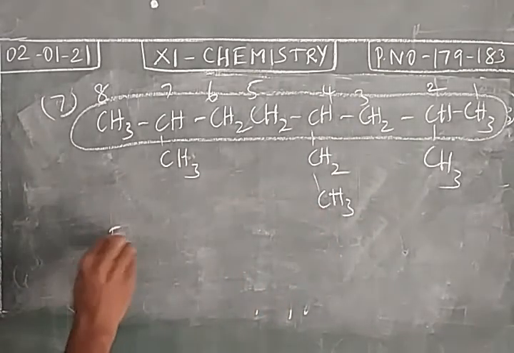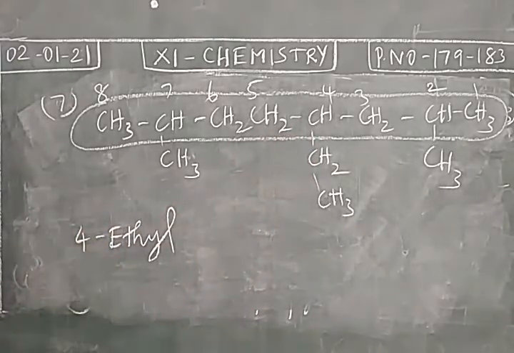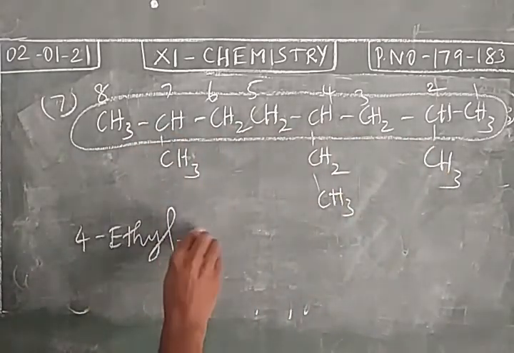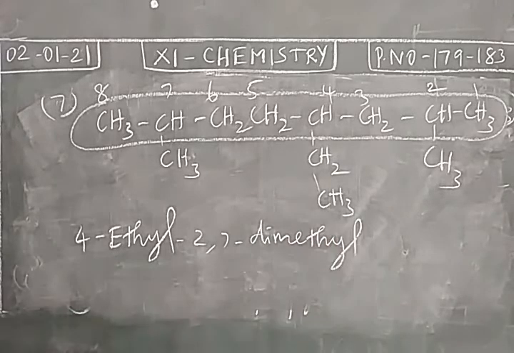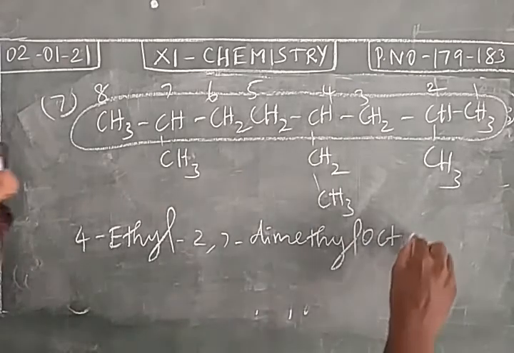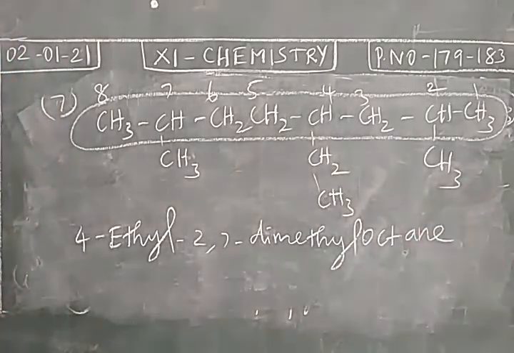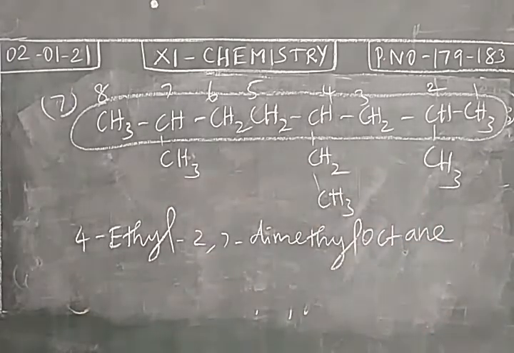We have ethyl at fourth position. We have two methyl groups at second and seventh position. 2,7 dimethyl. In the longest chain, totally 8 carbon atoms present. So root word oct. This is saturated hydrocarbon. So primary suffix ane. So 4-ethyl 2,7 dimethyl octane. Why we have to mention ethyl first, then methyl?